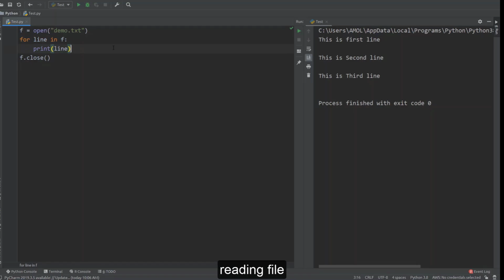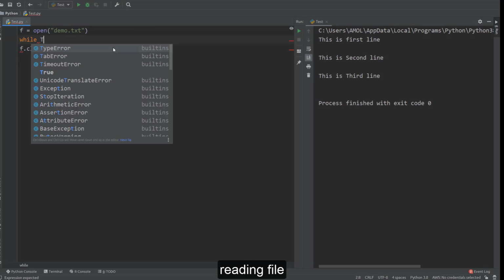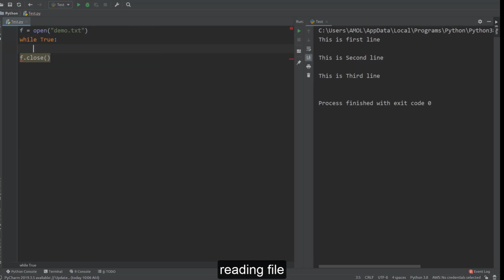Okay, another option we will check over here is that we can read a chunk of data at a time. Here I am implementing one infinite loop, while True, and then we are reading step by step by calling this read method and passing, suppose, 100 bytes. Instead of 100 we will say 10. In one single stroke we are just reading 10 bytes here. Okay, so here we are printing it.